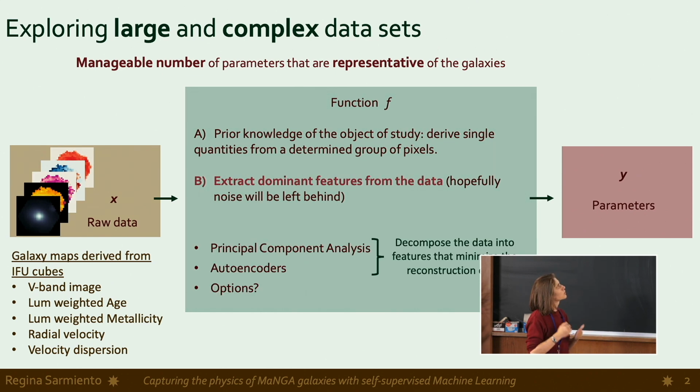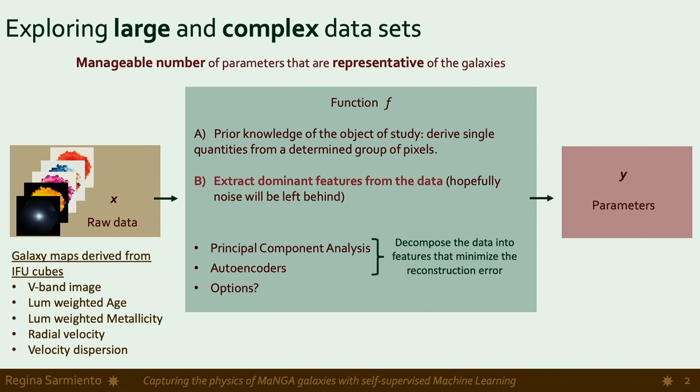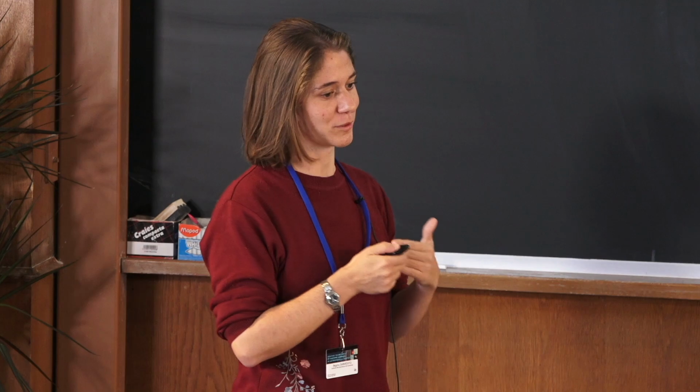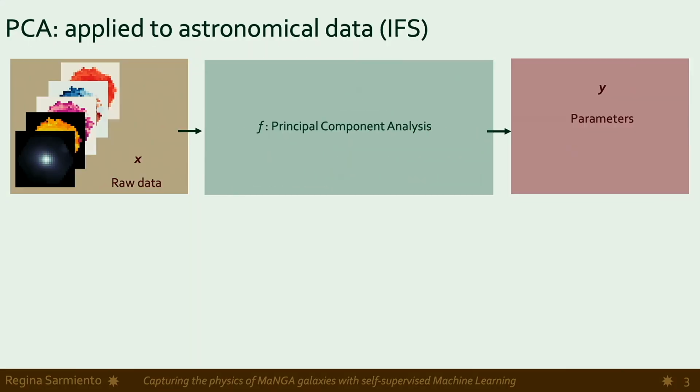The most standard way of doing this would be using principal component analysis, where you decompose your data into a few parameters that minimize a reconstruction error. Autoencoders would be the nonlinear extension of this. Let's see how the simplest model works.